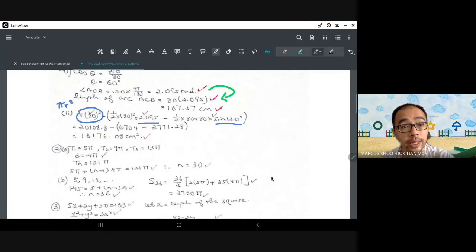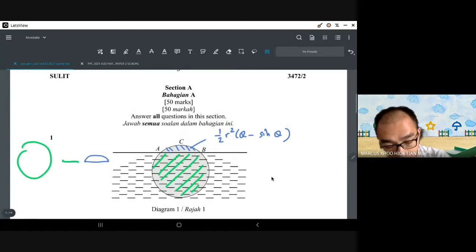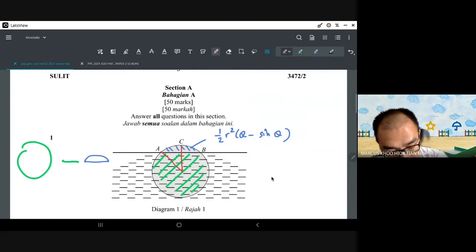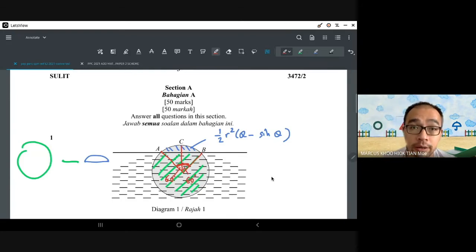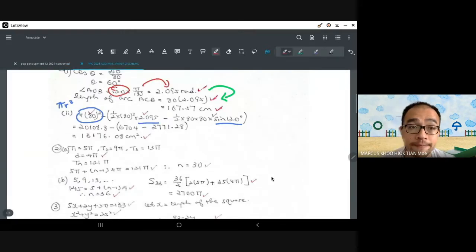Of course, 120, because when we calculated this angle just now, we only calculated half, but we wanted the whole thing. So if this is 60, this also must be 60. That's why it's 120 degrees. That's why you see over here they changed 120 degrees to radians.